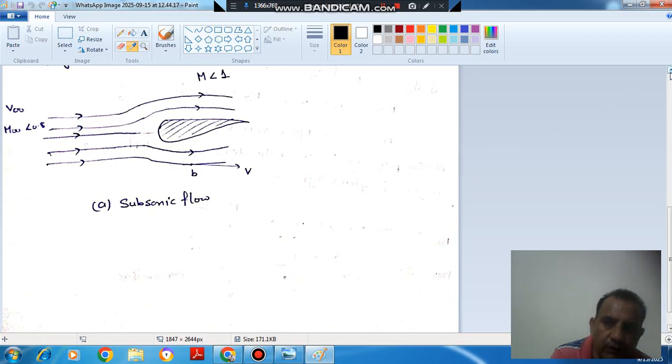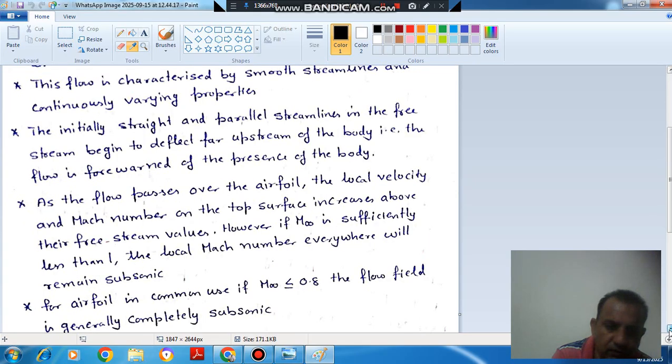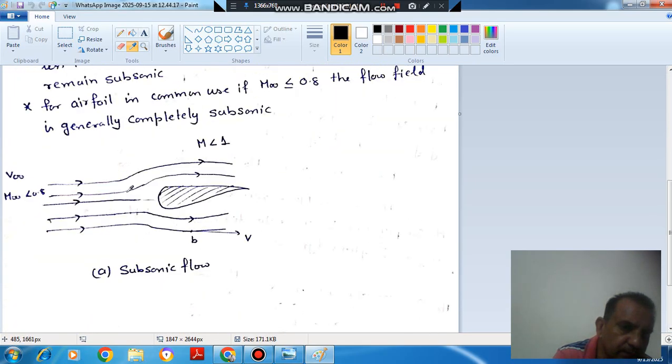Okay, so other properties are also there, and I will read them. In subsonic flow, the local Mach number is everywhere less than unity. And the second part is, this flow is characterized by smooth streamlines and continuously varying properties. So these are the smooth streamlines here, and when the flow passes the airfoil or aerodynamic body, then the properties and Mach number change continuously, but the Mach number remains less than 1.